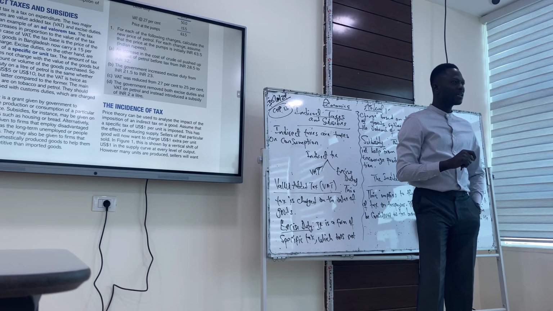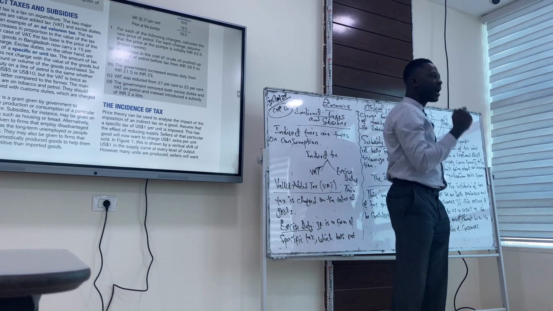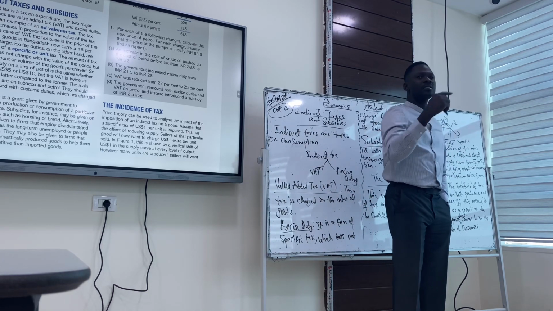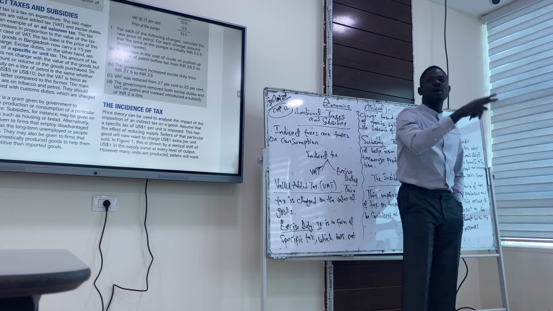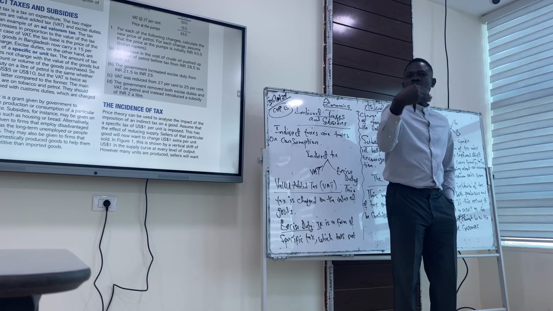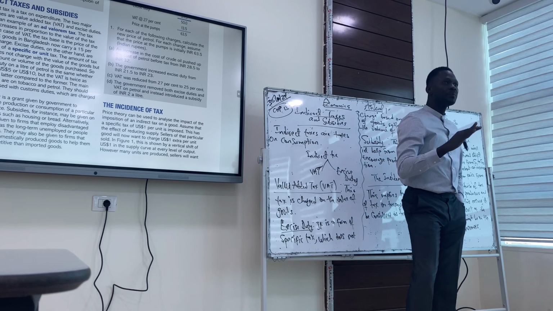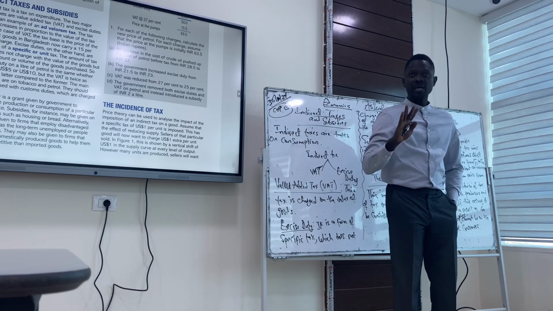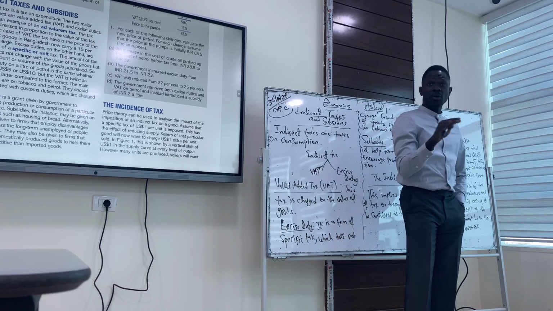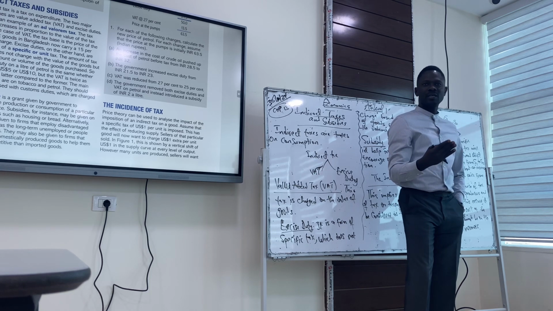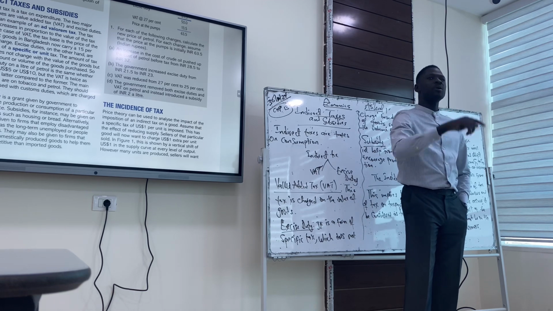Do we get the point I'm making here? There's the tax burden, which increases the price. The high price, which is as a result of an increase in taxes, could be a burden on consumers and can as well be a burden on both consumers and producers. What would have caused it to be a burden on consumers? If the demand for the product is price inelastic, that means irrespective of the price, consumers will still pay. Then the burden or the tax incidence is on the shoulder of consumers. But if, on the other hand, the product is price elastic, it means you cannot simply increase the price. Both consumers and producers will bear the burden.